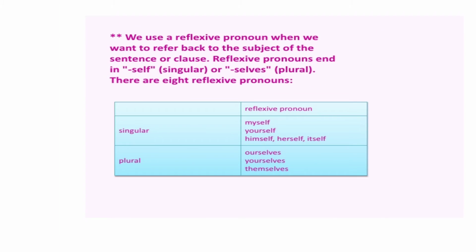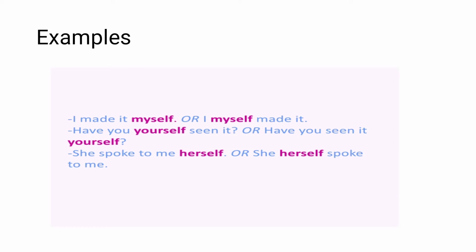So you can read them, and I think everything has become clear so far. And as far as emphatic pronouns are concerned, basically speaking, reflexive and emphatic pronouns are the same, though they take different positions.